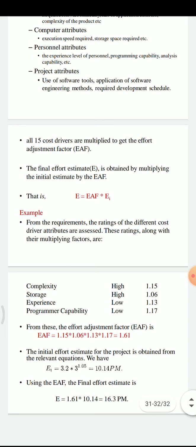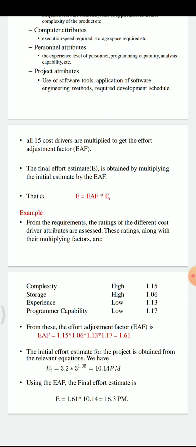The initial effort estimate for the project is obtained from the relevant equation, that is E is equal to 3.2 into 3 raised to 1.05, which will become 10.14. Then for calculating the intermediate effort, we have calculated the effort adjustment factor as 1.61, which is multiplied by the initial effort calculated in the basic COCOMO model.